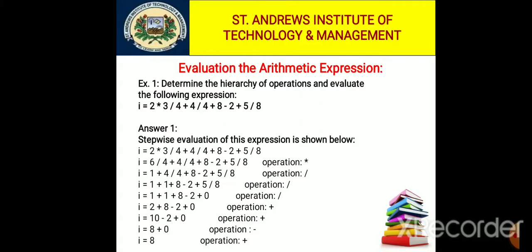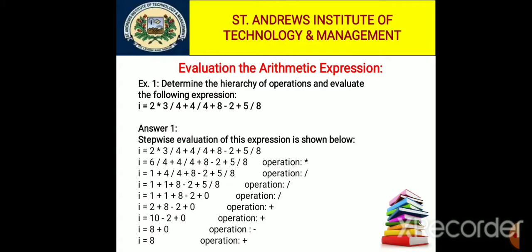It is 1 point something, but it always works in integer value, so only the quotient part is available. So 6 divided by 4 is 1. Then 4 divided by 4 in the next line is 1. So 1 + 1 + 8 - 2 + 5 / 8, and the last one is 5 / 8 according to the hierarchy of operations. 5 / 8 is 0 point something, so 0 is available. Now 1 + 1 + 8 - 2 + 0.